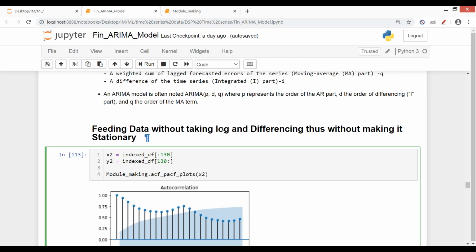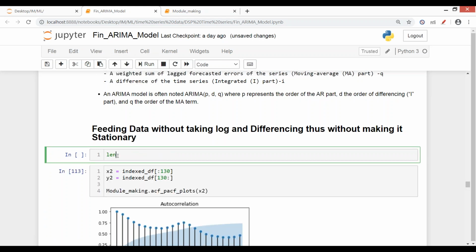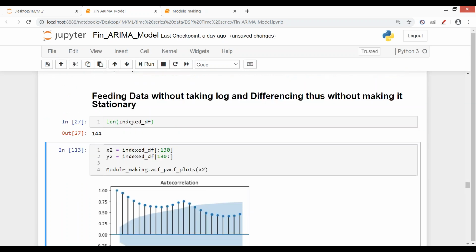Now what I've done here, I'm feeding data without taking log and differencing, just the original data. You see, index DF is our original data. One thing here: the length of data, let me check, is 144 records.